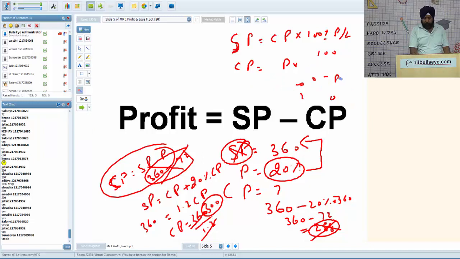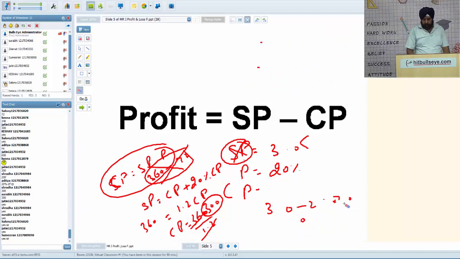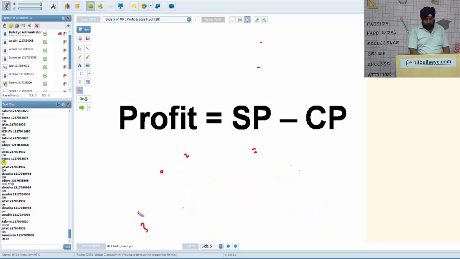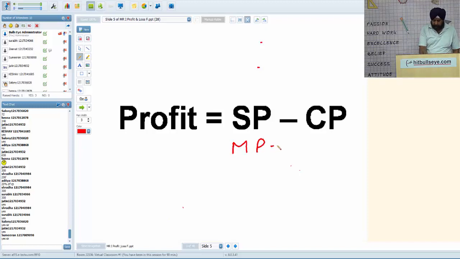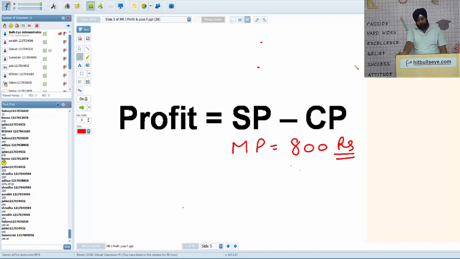Is it okay? Profit and loss is totally dependent on a certain system of hierarchy. The hierarchy is such that the first thing that comes into the picture in profit and loss is mark price. You should understand a certain hierarchy. Let us assume the mark price of a shirt is 800 rupees. I am making you understand the concept. The whole of profit and loss is dependent on this hierarchy. Certain things are missing, so please be careful. I am explaining the concept.